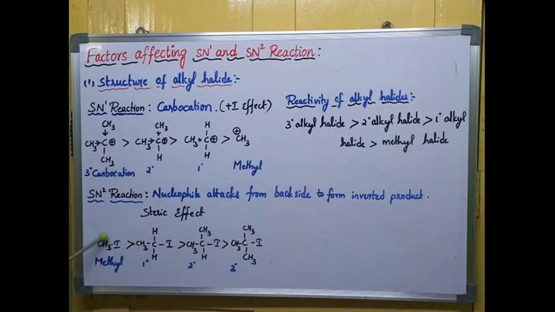In methyl halide also, there are no electron releasing groups like CH3. All hydrogens are present around the carbon. So they won't hinder the attack of the nucleophile easily when compared to tertiary. So this is about the effect of alkyl halide, that means the structure of alkyl halide, and how it affects the reactivity order.